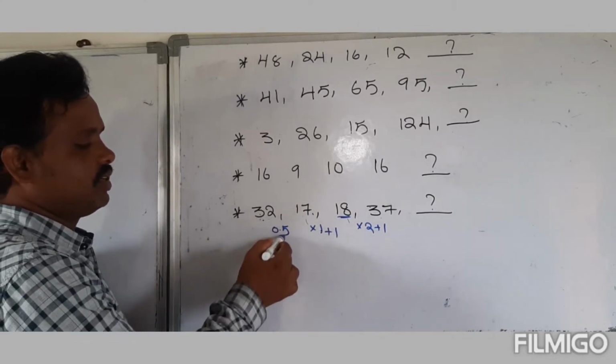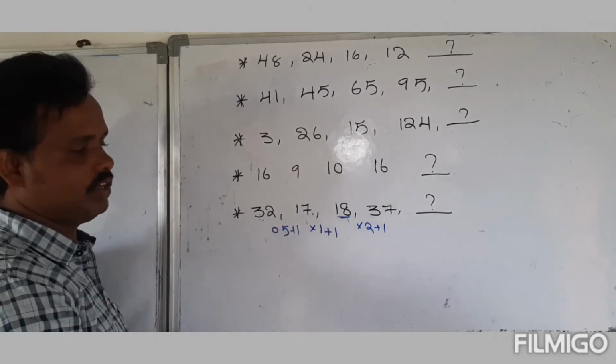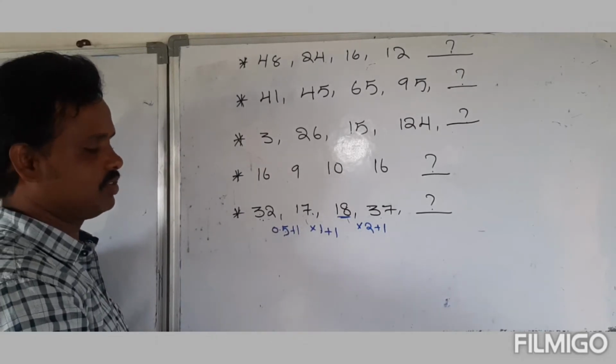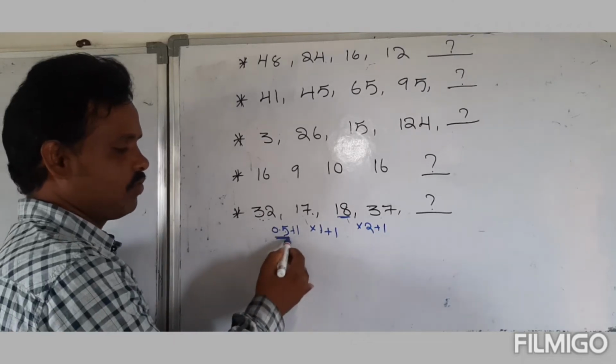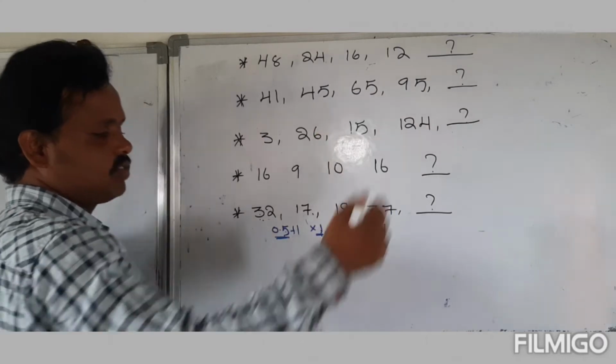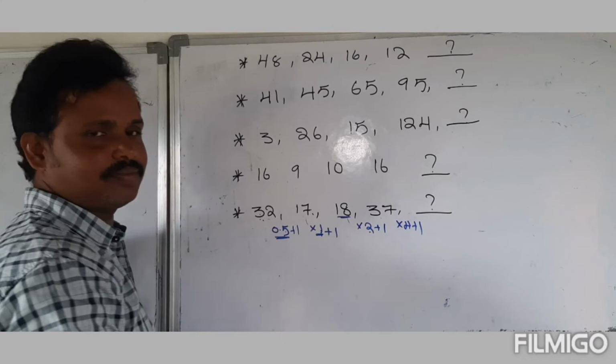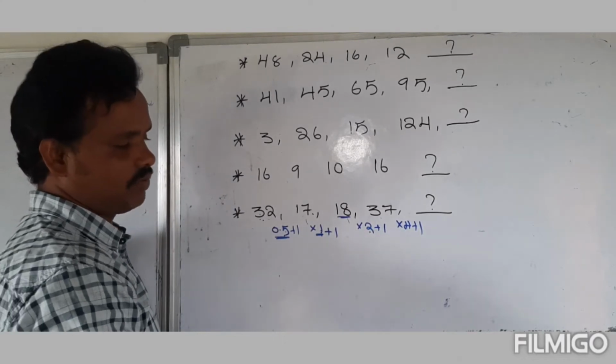Half of 32 is 16 plus 1 is 17. It means 0.5, then 1 two times, then 2, and the next one is into 4 plus 1.